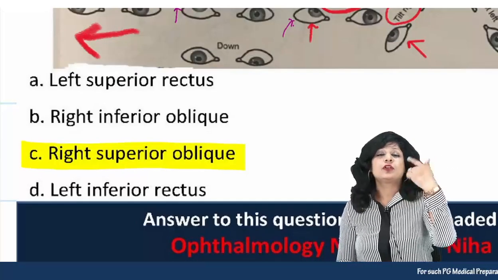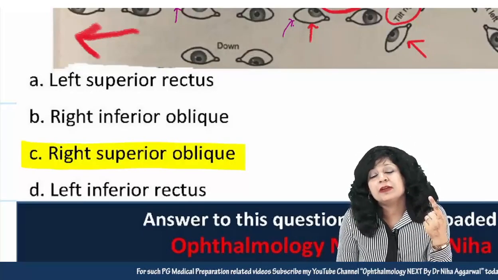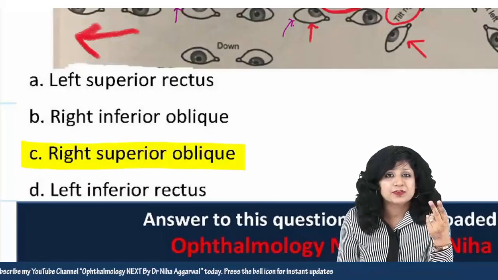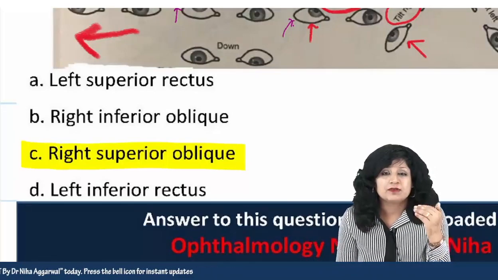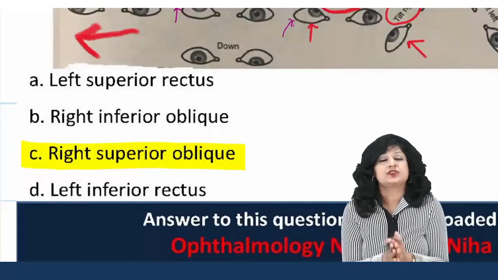Now you can go back to the question to check right superior oblique. So right superior oblique will cause vertical diplopia or not? Right superior oblique palsy. So it's a depressor. So it will cause a right hypertropia also and head tilt will be in the opposite direction. So yes, it is cross confirmed.